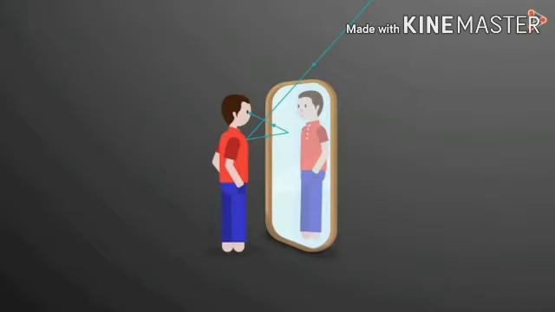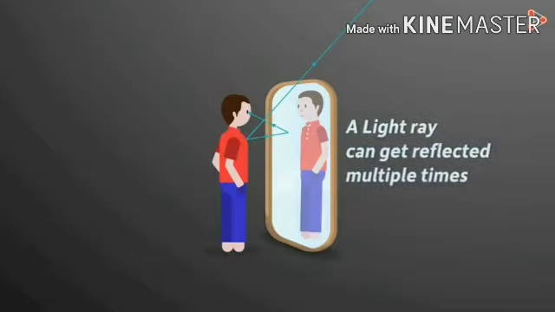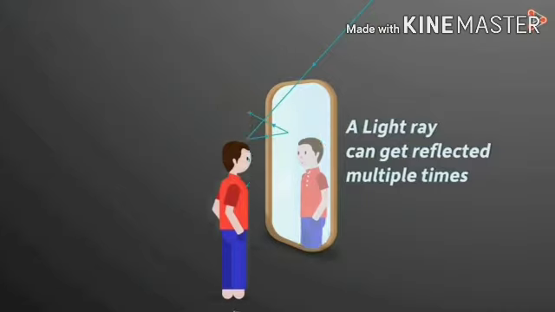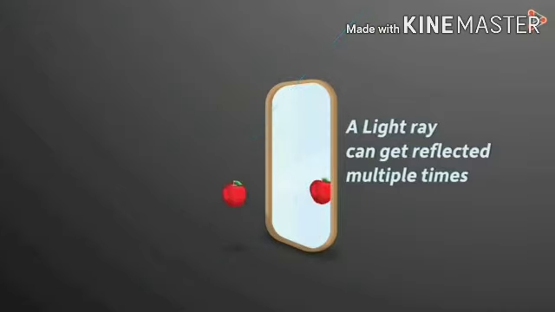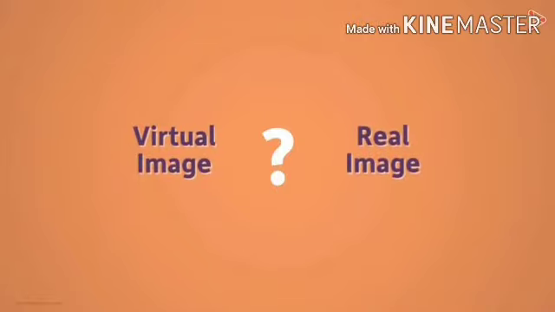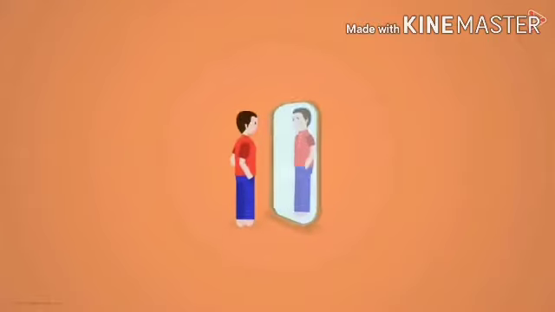Light from the source first is incident on our body, bounces from our body and falls on the surface of the mirror.